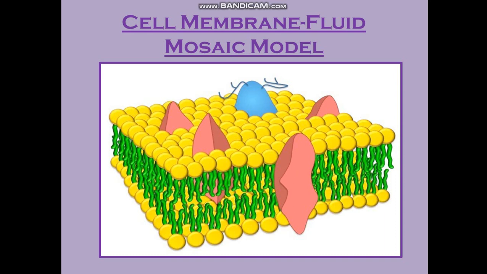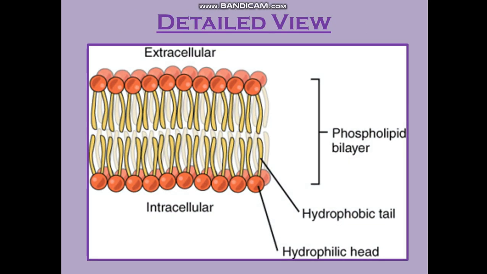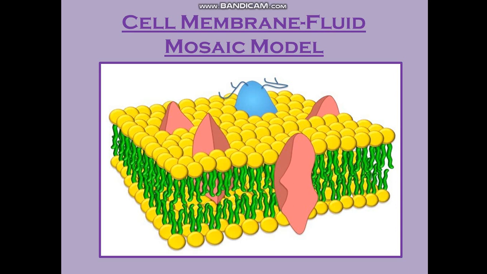Now coming on to a more detailed structure. See here, this is the view, the phospholipid bilayer. What happens here, there are two types of proteins present. One is extrinsic protein and the other is intrinsic protein, and this is the structure of the lipids. Lipids have a hydrophobic tail and a hydrophilic head. So two types of proteins, just see here in this diagram, are present.